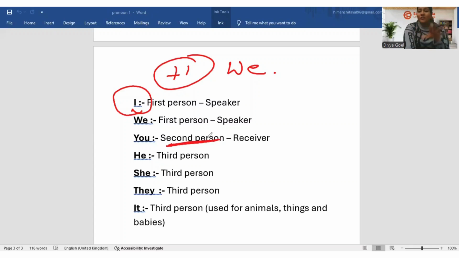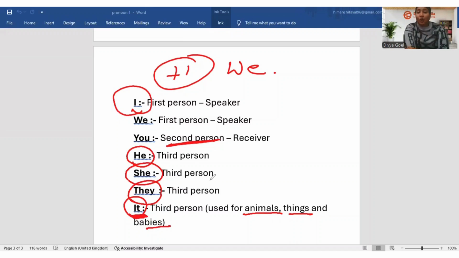And if I am giving you information about something, like I'm teaching pronouns, is it a living thing? No, it is a non-living thing. So I'll use it for that. If I'm talking to you about a boy, I'll use he for that. If I'm talking to you about a girl, I'll use she for that. If I'm talking to you about more than one person, I need to use they for that. So let's study how we can use it in a better manner. We can use it for animals, we can use it for things, and we can also use it for babies as well. Clear?